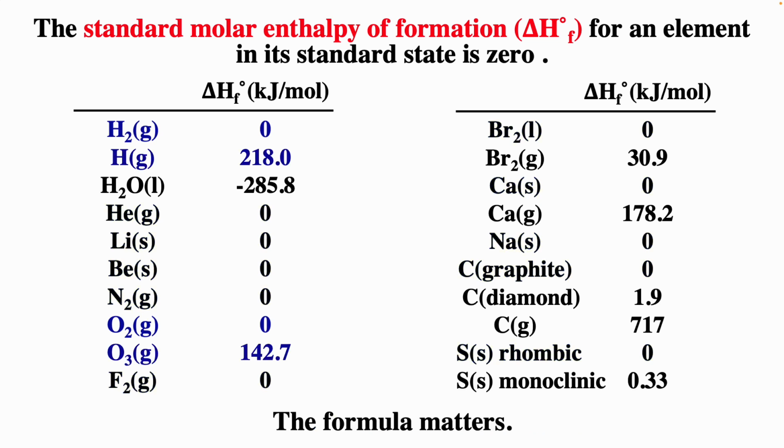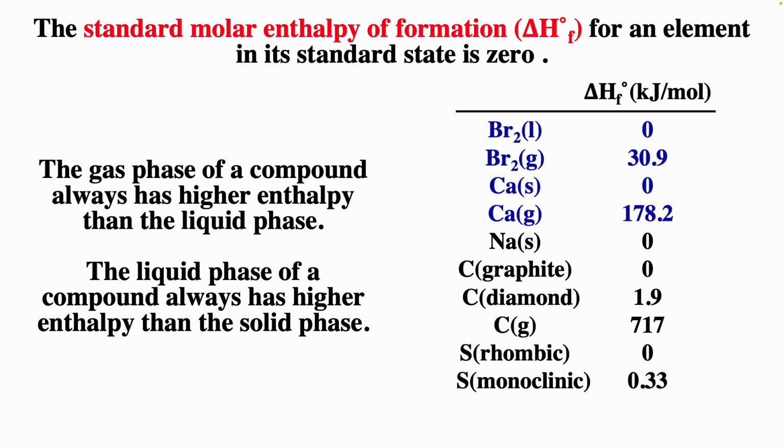And so the formula matters, so O2 is an element standard state, but O3 is not. H2 is element standard state. Hydrogen gas, monatomic, is not. Phase matters. So bromine liquid is actually more stable than bromine gas. Calcium solid is more stable than calcium gas. The gas phase of a compound always has higher enthalpy than the liquid phase. The liquid phase of a compound always has higher enthalpy than the solid phase.